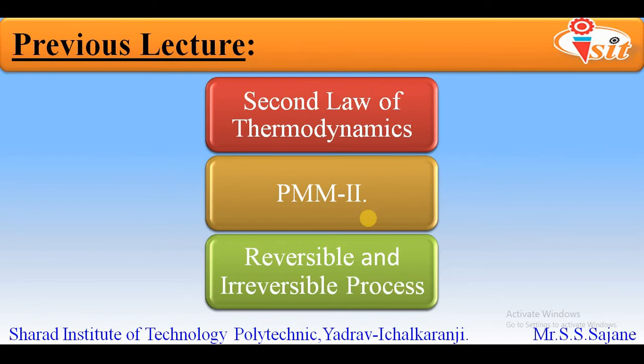For the same, I have given the example of a spring in case of a reversible process, whereas in case of an irreversible process, I have given the example of tea. Whatever ingredients we mix and heat up to prepare tea, if we want to bring back the constituents from that tea, it is never possible. With these examples, you might have understood the concept of reversible and irreversible processes.